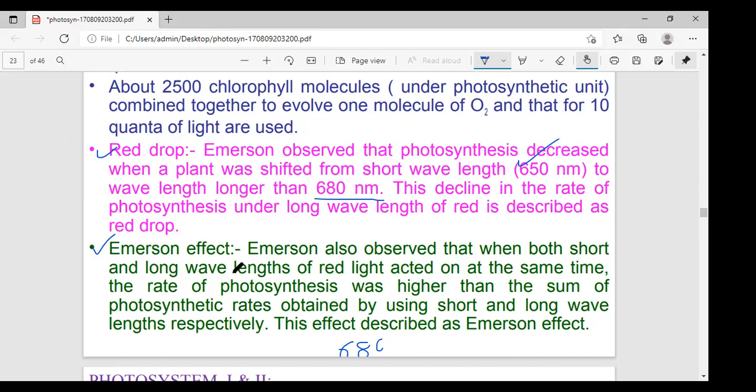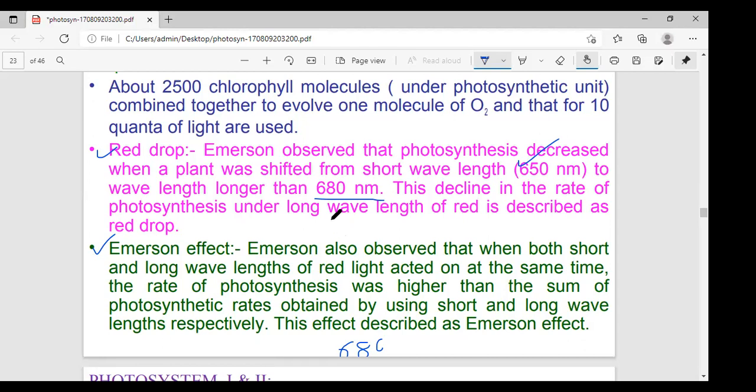In the second experiment, Emerson and his associates gave the two wavelengths simultaneously. First the shorter wavelength, 650 to 680 nanometer, and again the longer wavelength, above 680 nanometer, simultaneously. What happened at that time? The rate of photosynthesis is higher than the sum of the rates with separate beams. This phenomenon is called the Emerson enhancement effect.